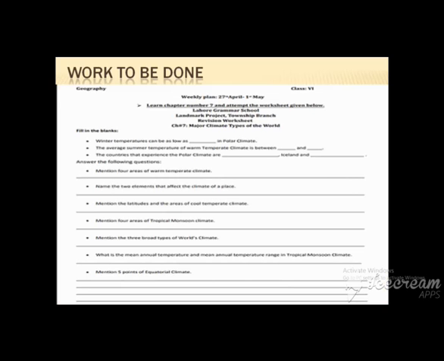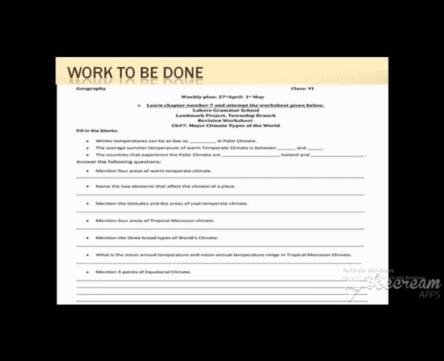Now, what you have to do is solve the given worksheet for geography, as we have revised our chapter number 7. There are some questions. The number one question is fill in the blanks, then answer the following short questions, and one long question at the end. So the first blank is to write the temperatures.